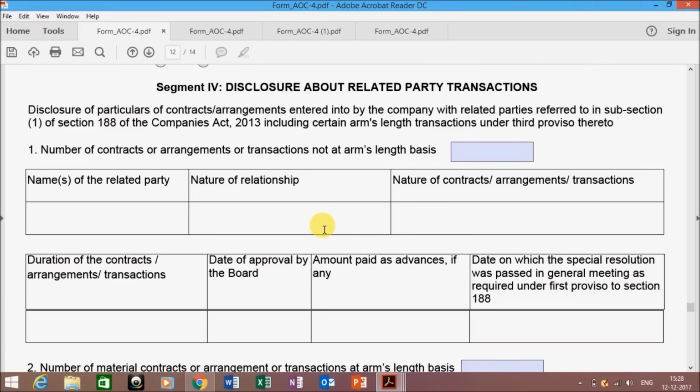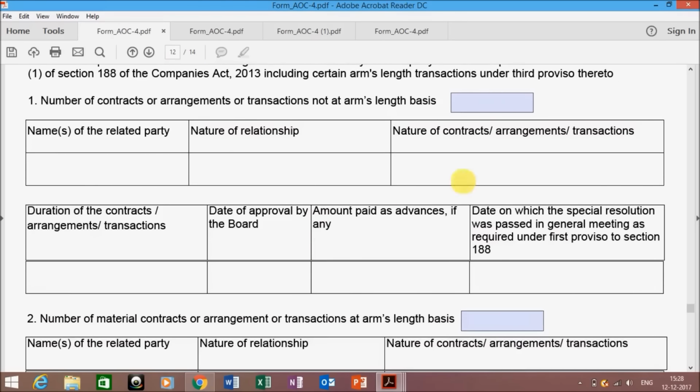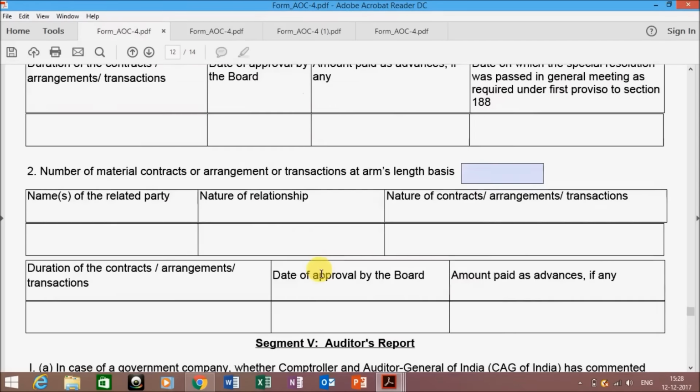The next segment is the disclosure about the related party transactions. Now, if you are having any arm's length basis transaction or not at arm's length basis, you have to enter your information over here. The same information you can get it from the AOC-2 that is annexed with the board reports. Enter the number of transactions over here. Automatically that number of columns will be opened and you have to enter the name of related party, nature of relationships, the nature of contract, approval of the board, date, amount has to be entered.